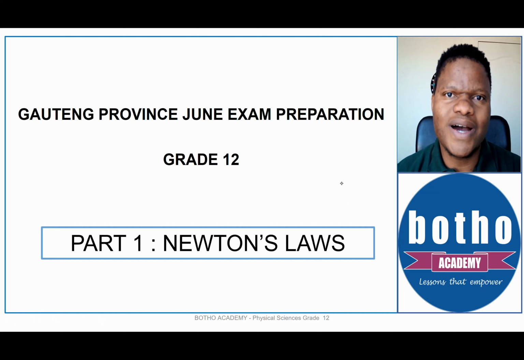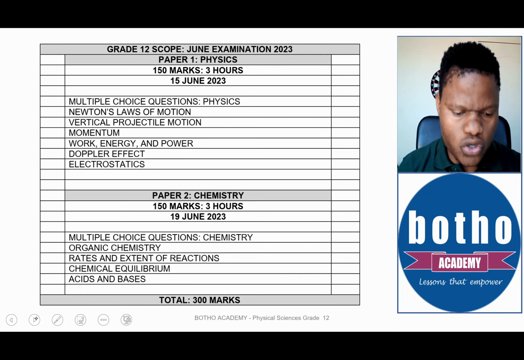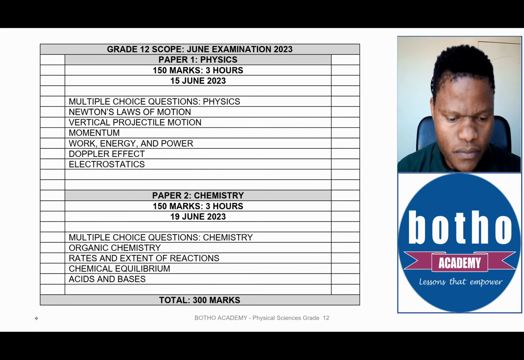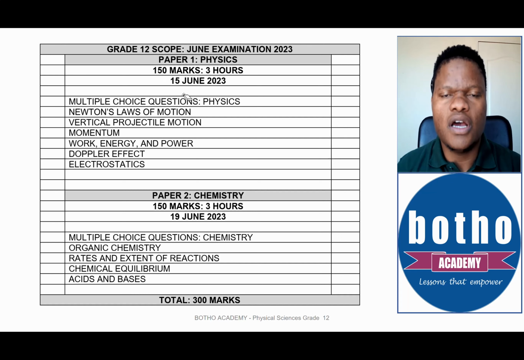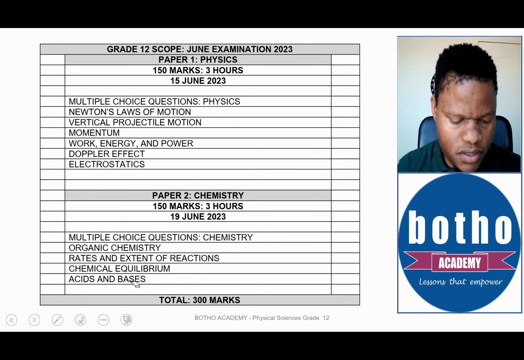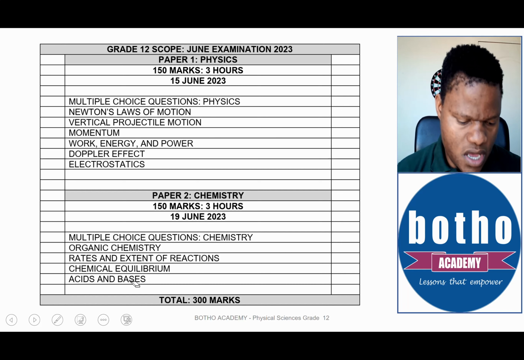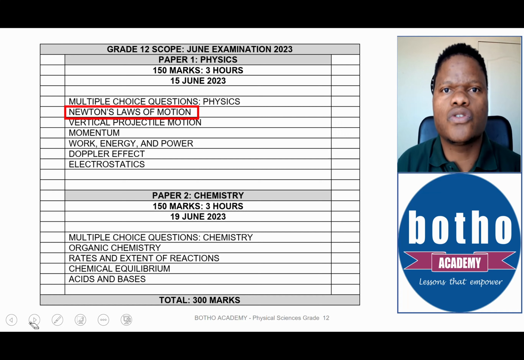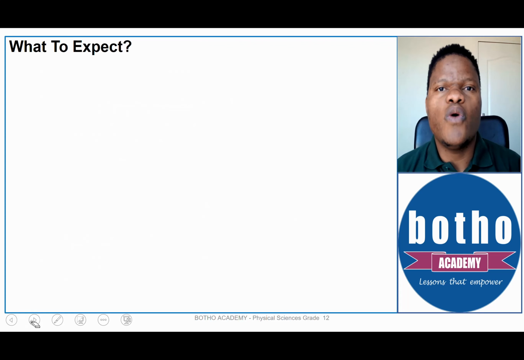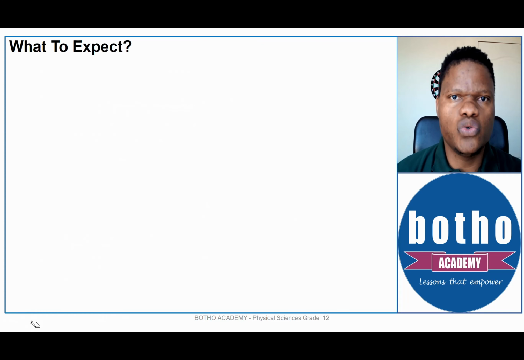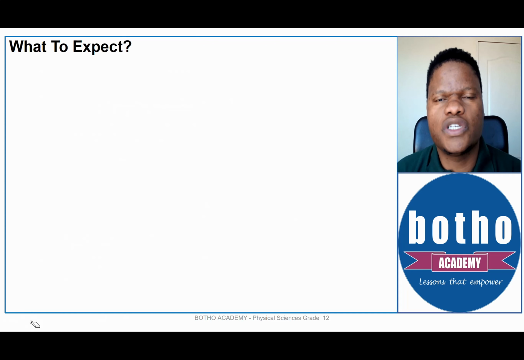That would be on paper one, as according to our scope. If you look at our scope, you will see there paper one, which will be written on the 15th as indicated on our scope. So that paper one will be made up of the topics that you see there, and first amongst them would be Newton's laws of motion. That will be what we will be looking at today. All right. What is it that we should expect in question two? It's most likely going to be question two. This topic will be featured in question two, depending on the structure of the question paper.